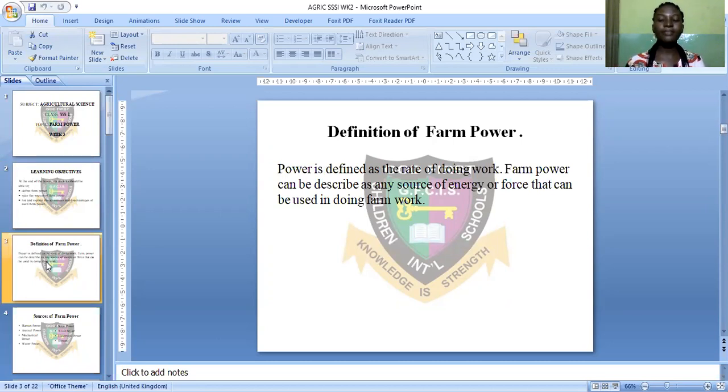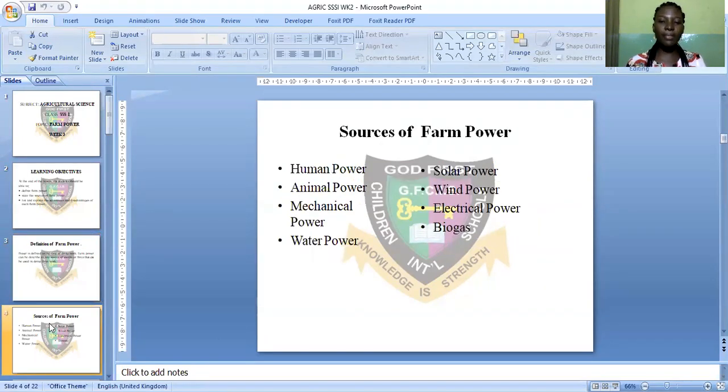Farm power can be defined as any source of energy or force that can be used in doing farm work. Any source of power or force that you can employ in doing farm operations. That is farm power.